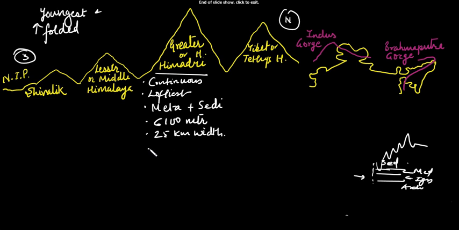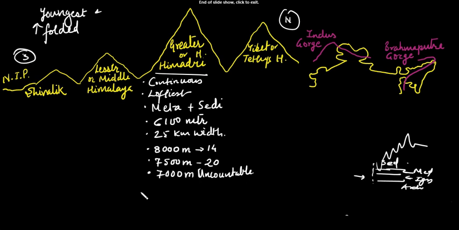There are about 14 peaks above 8,000 meters, about 20 peaks above 7,500 meters, and numerous uncountable peaks up to 7,000 meters over the Greater Himalaya.